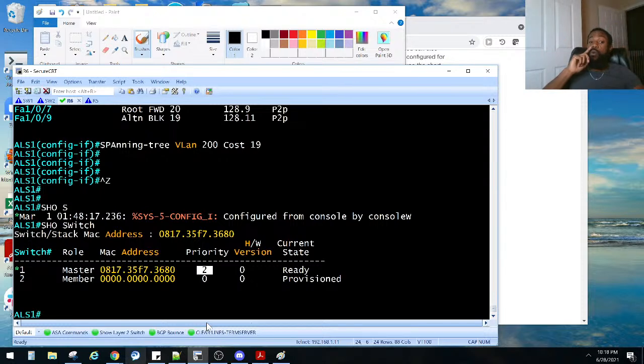That is definitely not what we want. We're not messing with this right here. We're not working with stacks. We're dealing with the spanning tree priority that we need to change, the port priority.